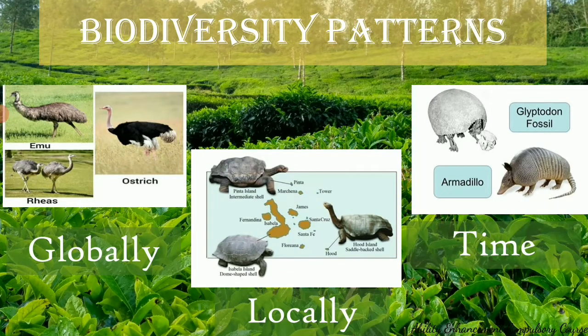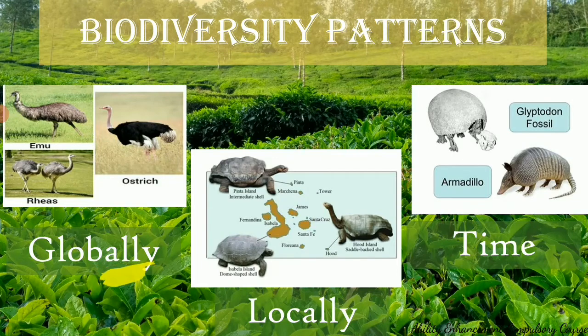So, Charles Darwin described three patterns of biodiversity. Not only are there levels, not only are there types, there are also biodiversity patterns. Now, what it means to say is that these are of three types, that is global, local, and with time. Let us see each one of them in detail.